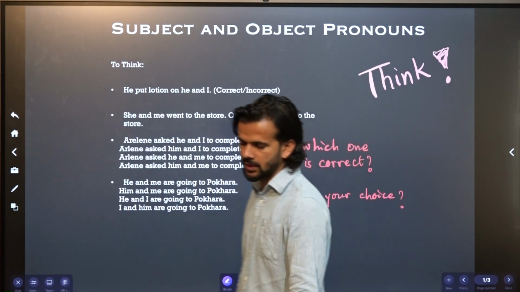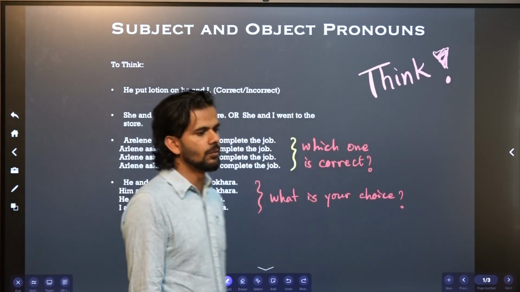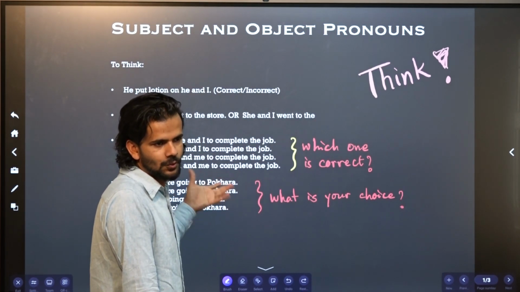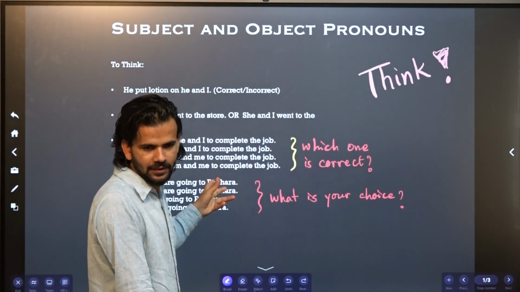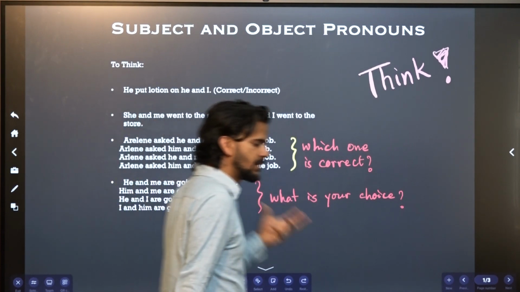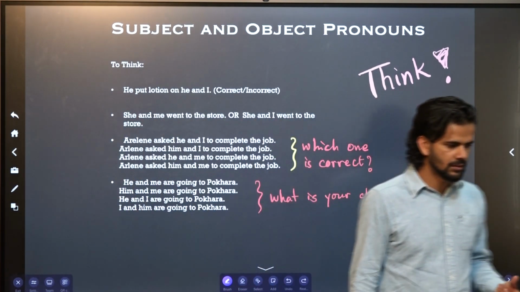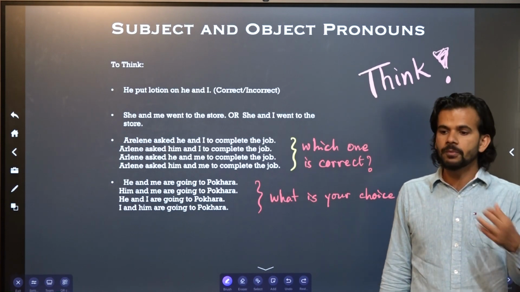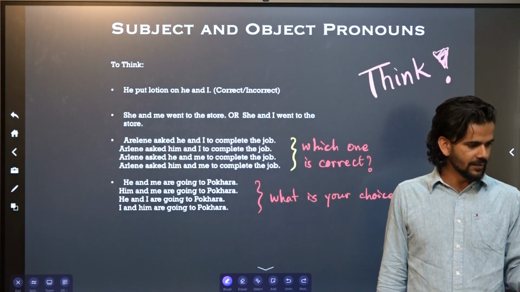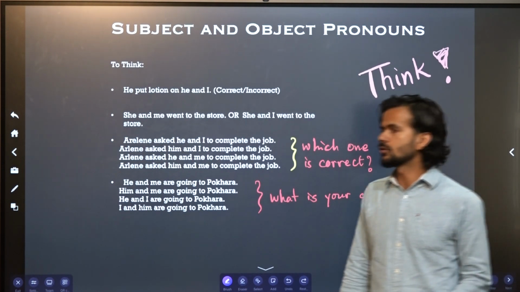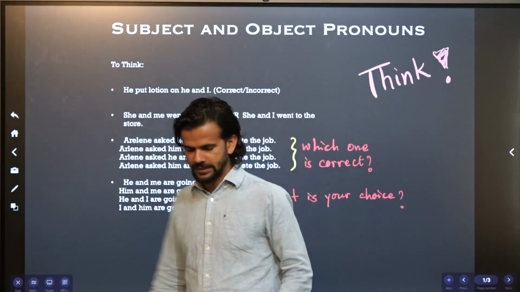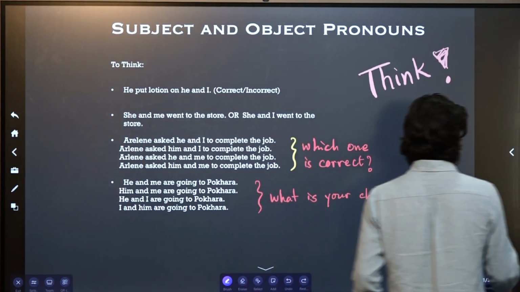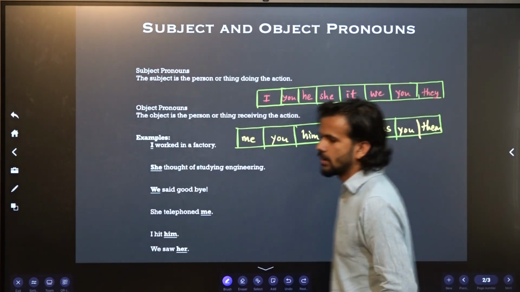Right. So there is a confusion. We don't really know what to do where. Should it be I? Should it be me? Should it be he? Should it be him? Should it be us? Should it be we? Alright? So to clear this confusion, we study subject and object pronouns.